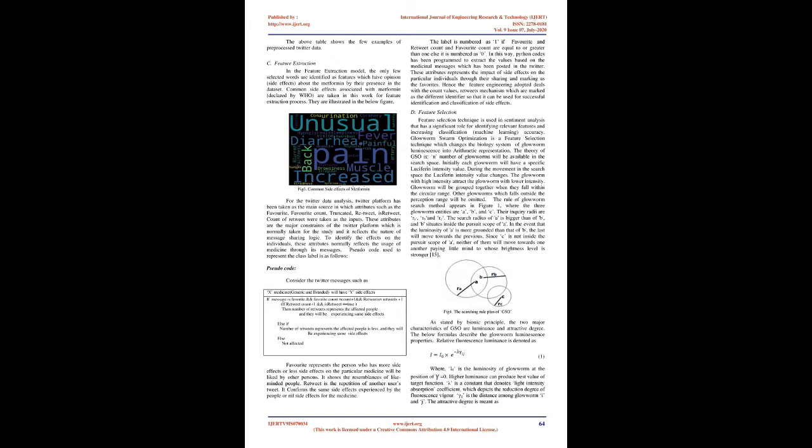The rule of the glowworm search method appears in figure 1, where the three glowworm entities are A, B, and C. Their inquiry radii are RA, RB and RC. The search radius of A is bigger than that of B, and B is situated inside the pursuit scope of A. In the event that the luminosity of A is stronger than that of B, the latter will move towards the former. Since C is not inside the pursuit scope of A, neither of them will move towards the other, paying little mind to whose brightness level is stronger.